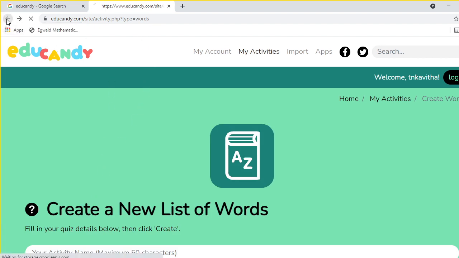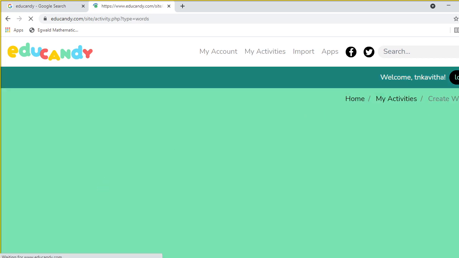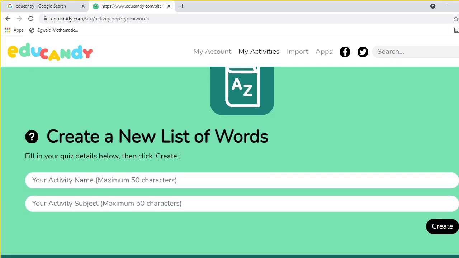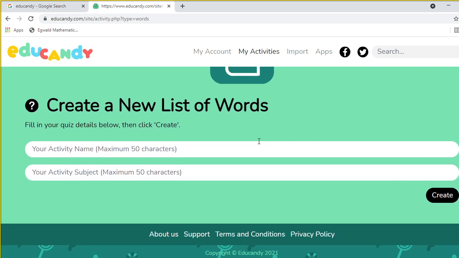Actually, this is the home page of the Educandy website. Here we have three different games. The first one is words. In this words itself we have some more different games. Totally in these three parts we have 8 games. Okay, so create a new list of words.